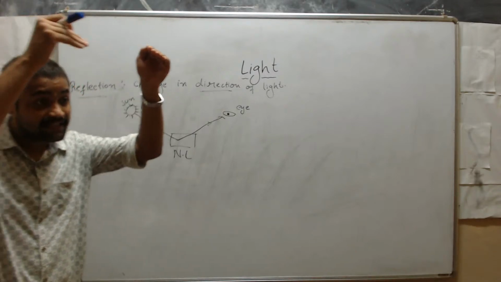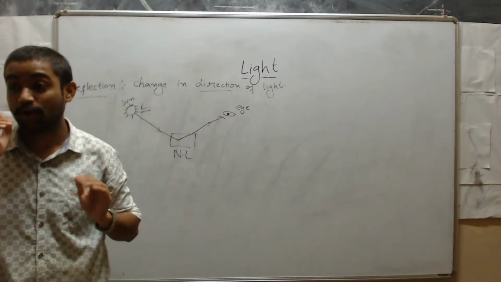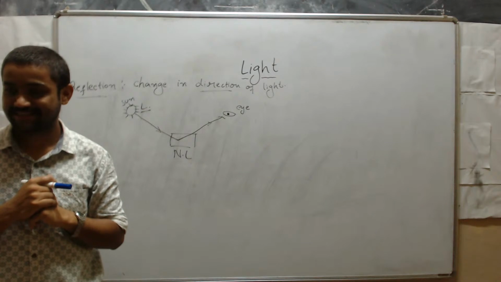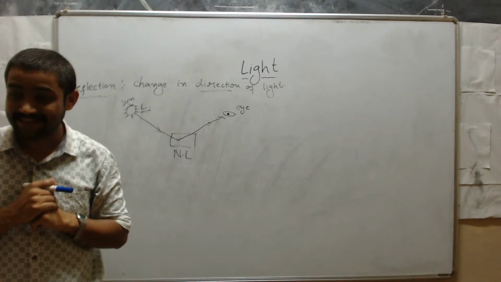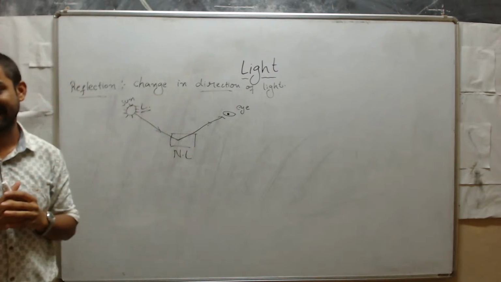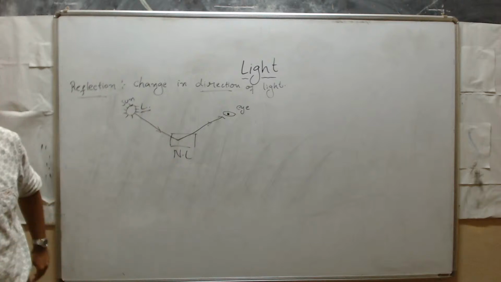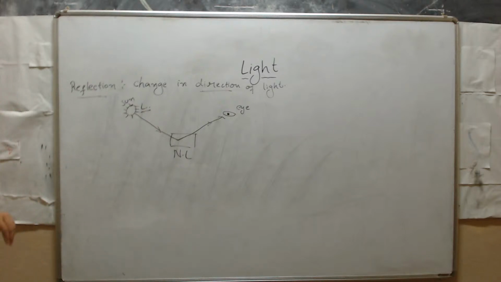The light falls and comes to our eyes. At that time we can see the non-luminous objects. Is it clear, students? And this is called as reflection of light. This is called as reflection of light.